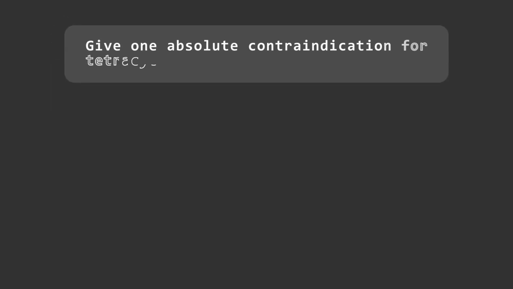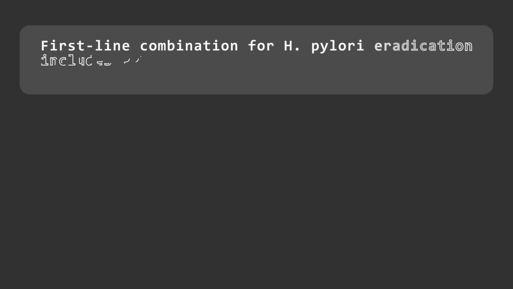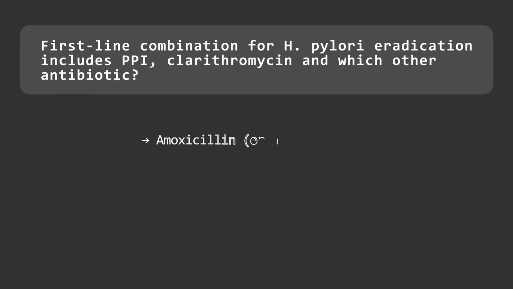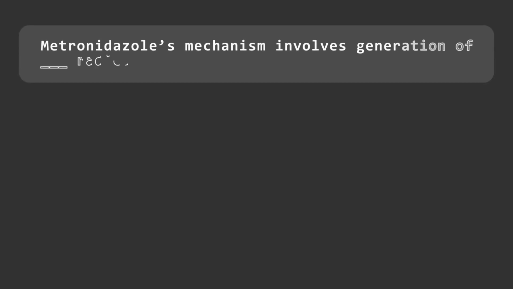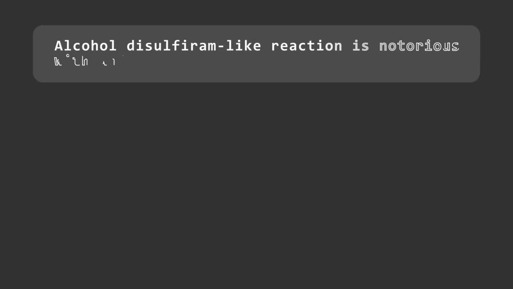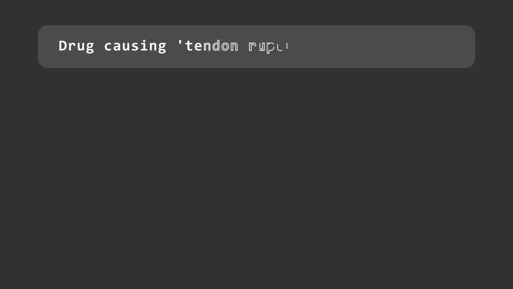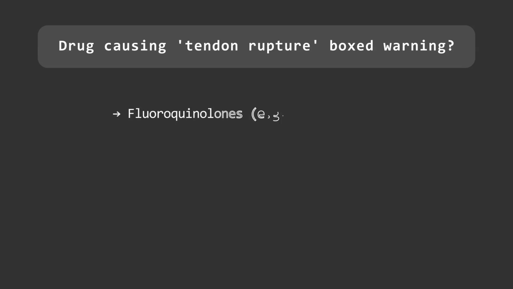Give one absolute contraindication for tetracycline use. Children under 8 years, because of tooth discoloration. First-line combination for H. pylori eradication includes PPI, clarithromycin, and which other antibiotic? Amoxicillin or metronidazole. Metronidazole's mechanism involves generation of free nitroso radicals that damage DNA. Alcohol disulfiram-like reaction is notorious with which antiprotozoal antibacterial? Metronidazole. Drug causing tendon rupture, boxed warning?